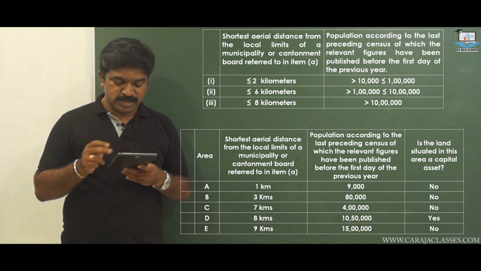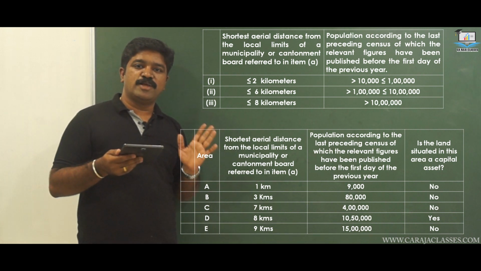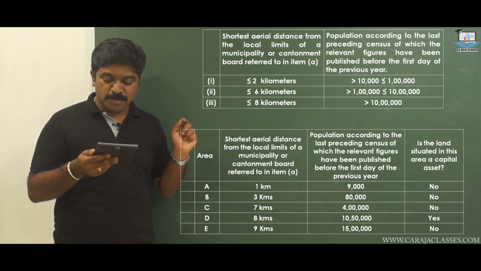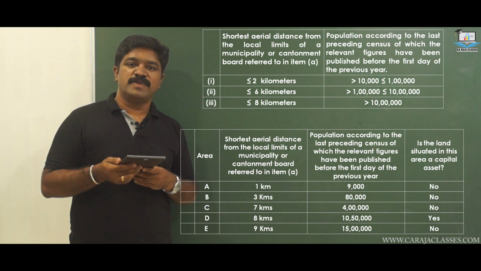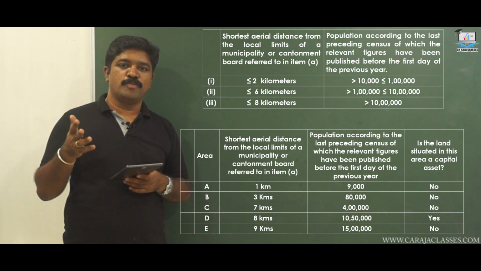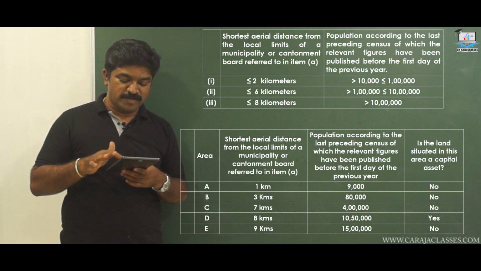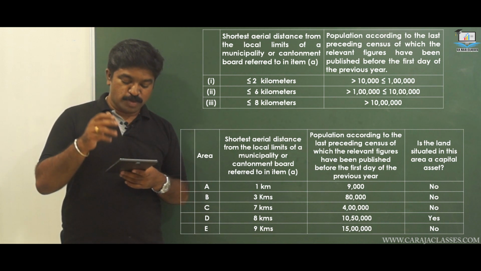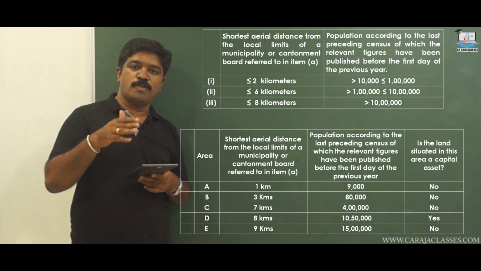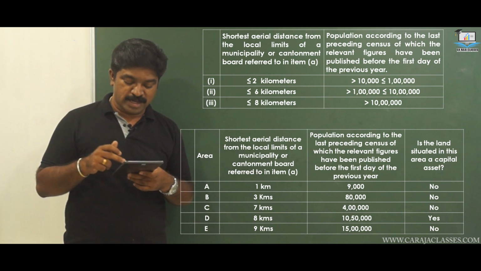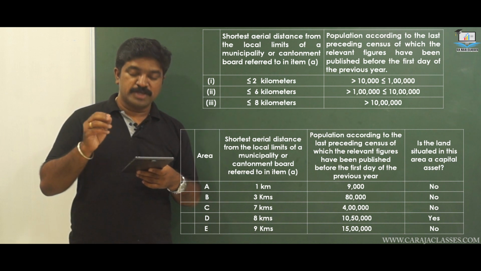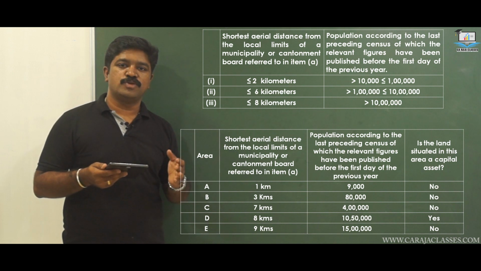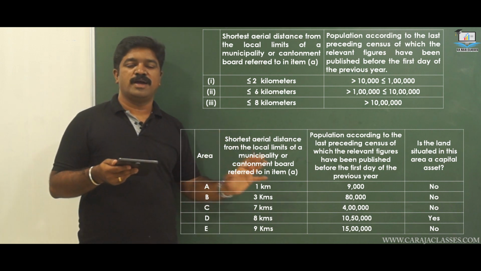Let me give you one more example. The property is within 8 kilometers, that is, in the 7th kilometer, and the population is 4 lakh. When the property is greater than 6 kilometers and up to 8 kilometers, the relevant criteria is that the population should be greater than 10 lakh. In this case the property is in the 7th kilometer, so the population should be greater than 10 lakh, whereas here the population is only 4 lakh. So can you classify this as urban agricultural land? The answer is no. This is going to be classified as rural agricultural land.